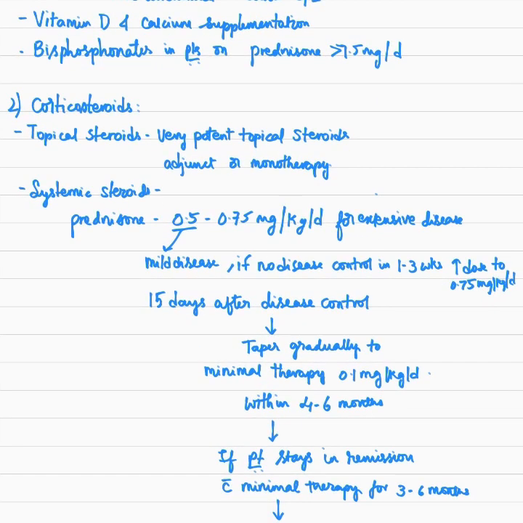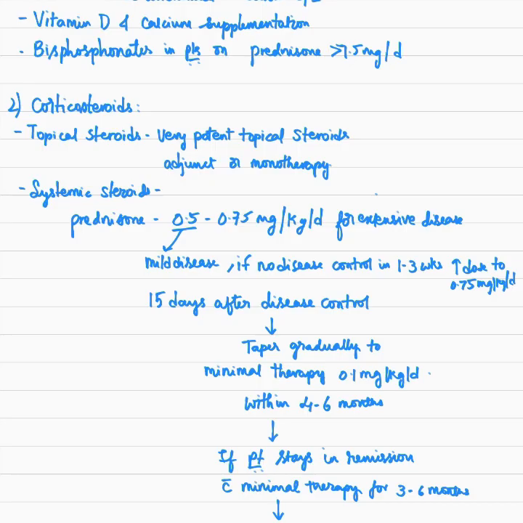Coming to the mainstay of treatment, corticosteroids. So in very mild cases or any localized lesions, we can go for very potent topical steroids as a monotherapy. However, if there are many lesions, then they are used as an adjunct to systemic steroids, where prednisone in a dosage of 0.5 to 0.75 mg per kg per day is given. This range is necessary for extensive disease. However, if there is mild disease, 0.5 mg per kg per day prednisone can be started. If there is no disease control in 1 to 3 weeks, then the dose should be increased to 0.75 mg per kg per day.